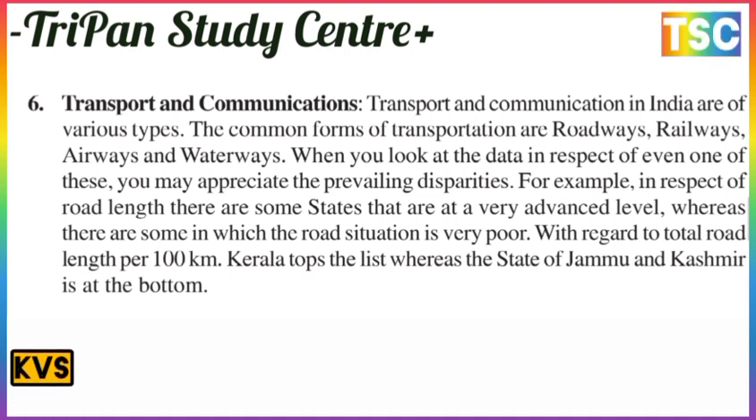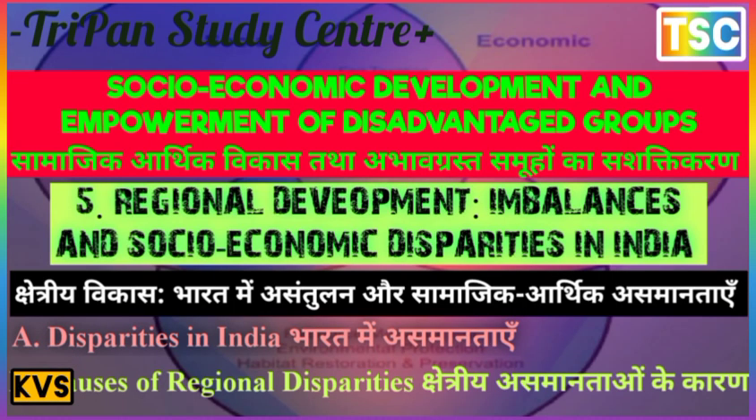With regard to total road length per 100 kilometers, Kerala is at the top of the list, whereas the state of Jammu and Kashmir is at the bottom. This is the most important here. Kerala is at the top of the list and Jammu and Kashmir is at the bottom level.